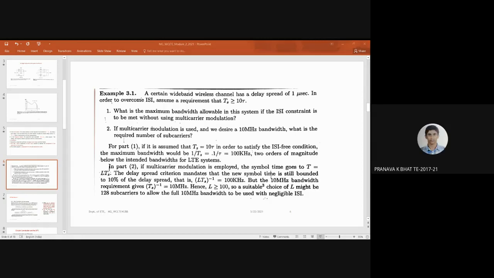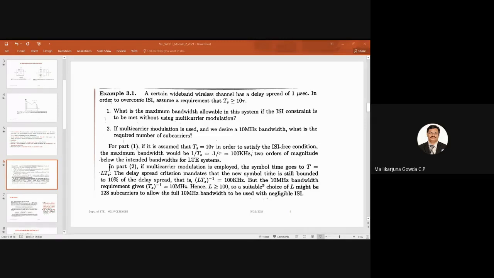Sir, in the first condition, the requirement given in the question is Ts greater than 10 tau, and tau, the delay spread, is given as 1 microsecond. Very good. So for the error-free condition, we keep the equality, so Ts is equal to 10 tau. And 1 by Ts gives us the bandwidth, so 10 goes to the numerator and becomes 0.1 by tau, that's 100 kilohertz, sir.